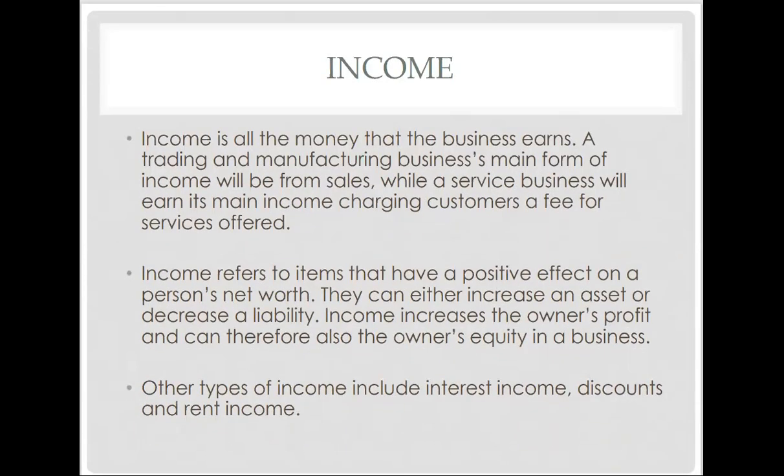Then we have income. Income is all the money that a business earns. A trading and manufacturing business's main form of income will be from sales, while a service business's main income will be from charging customers a fee for a service that it renders. Income refers to the items that have a positive effect on a person's net worth. They can either increase an asset or decrease a liability. Income increases the owner's profit and can therefore also increase the owner's equity. Other types of income include interest income, discounts, as well as the money that you receive for rent on your premises, which is rent income.